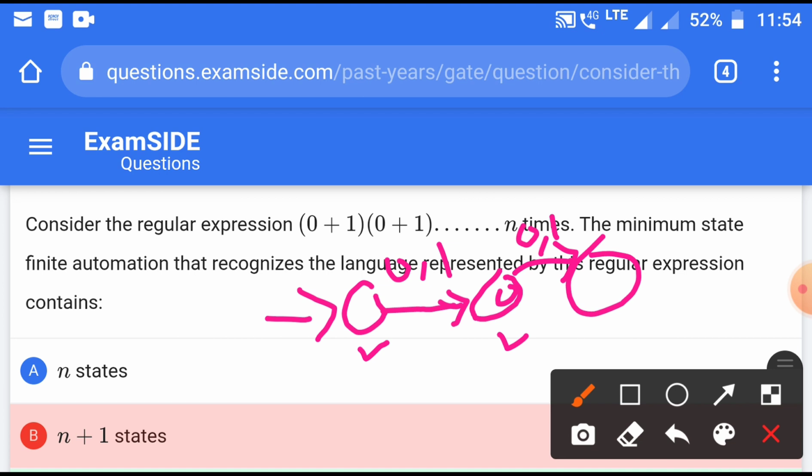So what we have got is that we need three states to accept 0 1 once. Actually this is just to satisfy the definition of DFA, and we should have a transition from the final state with both symbols 0 and 1.